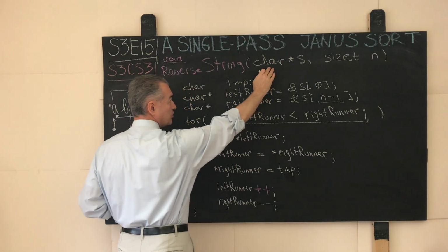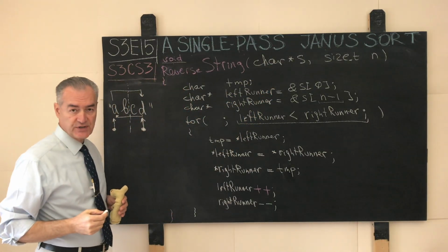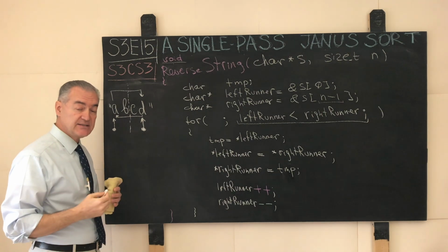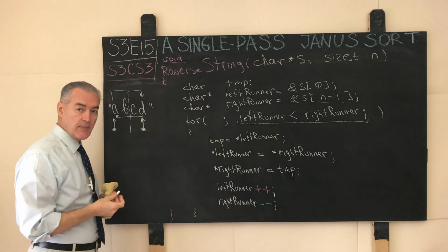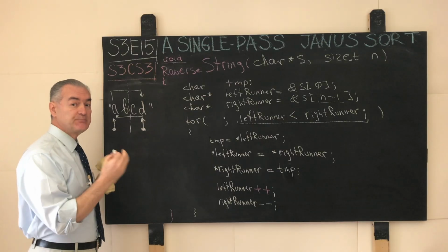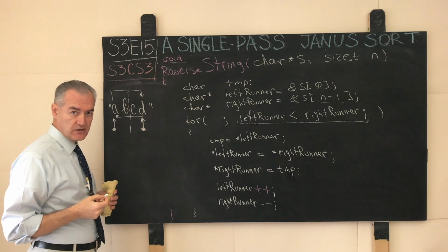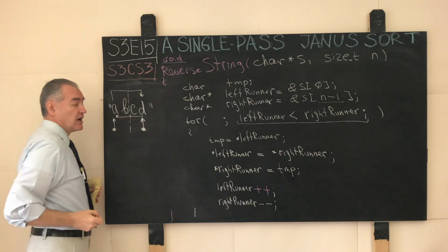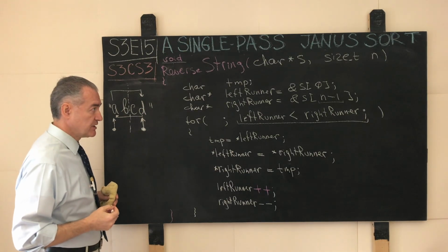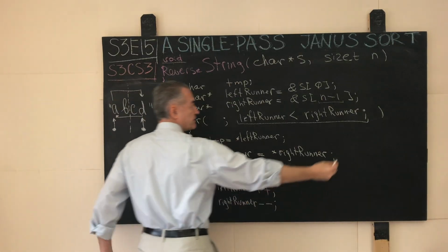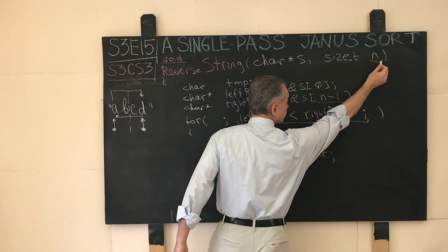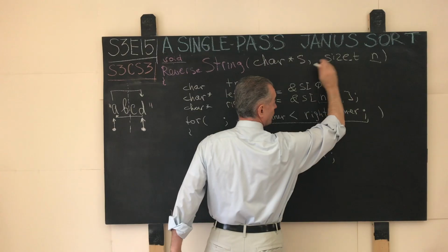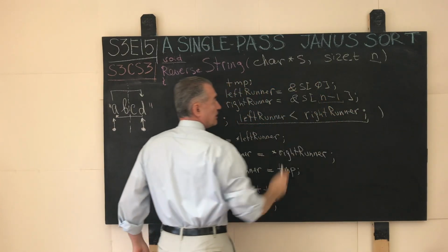This time we will be modifying the input container, the input string, in place, thus honoring the big O(1) space complexity of our algorithm, which is exactly what we're required to honor in the original problem. And then the second argument is n, which is the size of the input string.